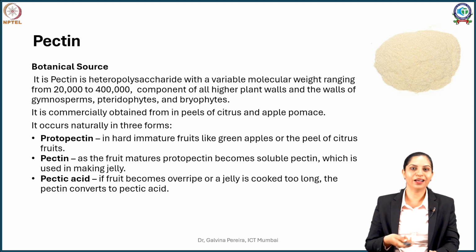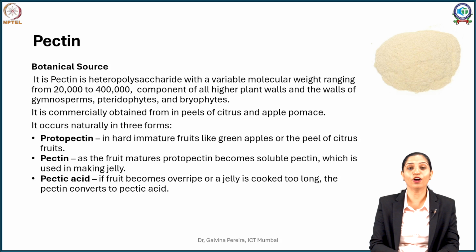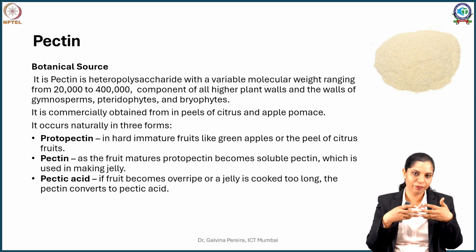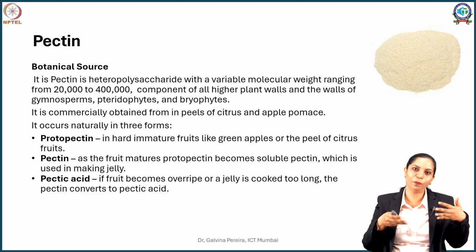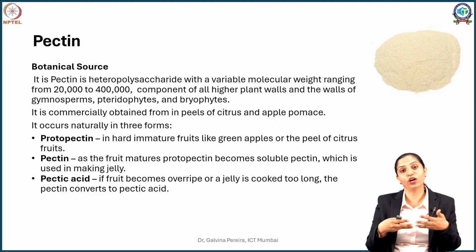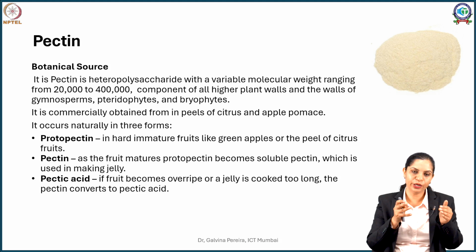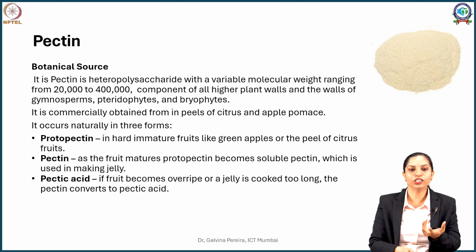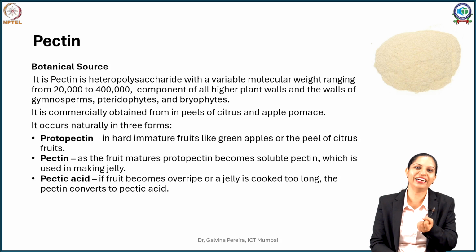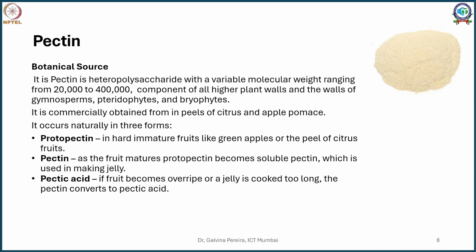But if you see a banana post maturation, when you call it an overripe banana, there are enzymes doing this deterioration. From protopectin they made pectin, and now from pectin they convert it into pectic acid, that is, breakdown products. The pectin is no longer able to hold shape and is converted into small units of pectic acid, and as a result your fruit becomes very flaccid and soft. So that is the role of pectin.